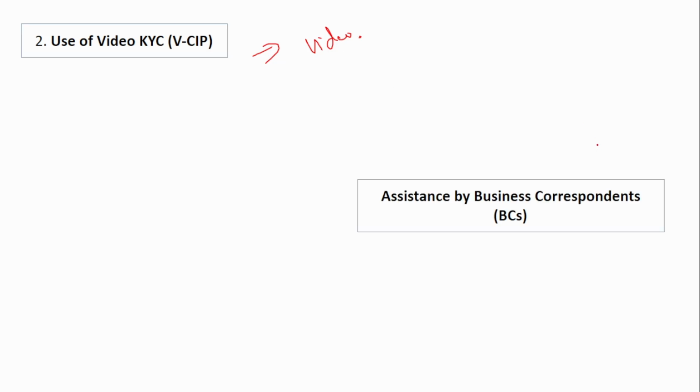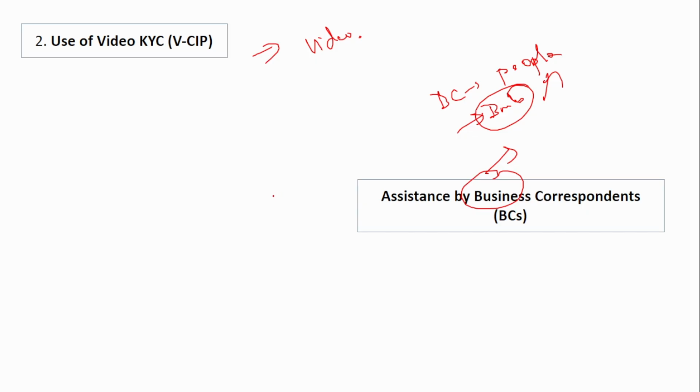Next is assistance by business correspondents. BCs are people appointed by the bank. Banks only appoint these business correspondents. Especially in areas where the banking infrastructure is not available, the business correspondents play a very vital role.